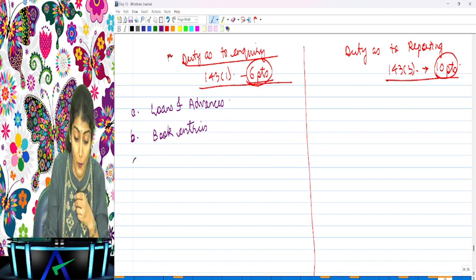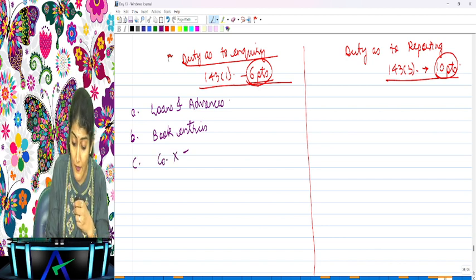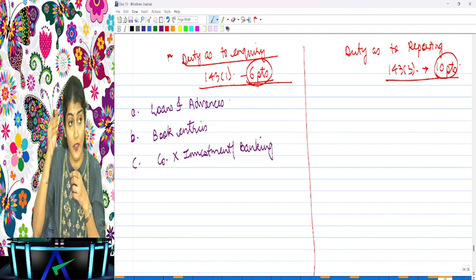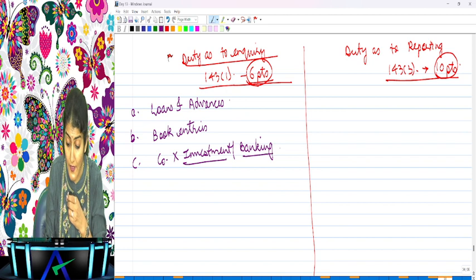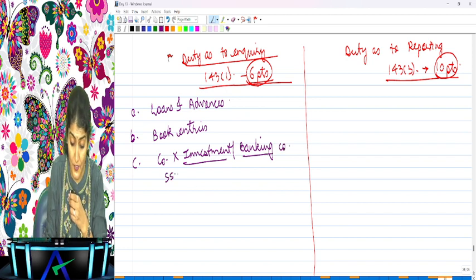Okay. Then, where the company is not an investment or a banking company. So obviously this is not applicable to an investment or banking company. In the latest RTP, they put this in the MCQ. What they said: where the company is not an investment or a banking company, where the shares, securities, debentures have been sold at a price less than the price at which they were purchased by the company.